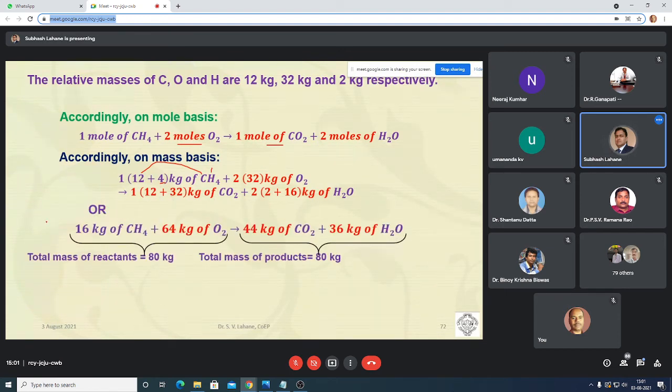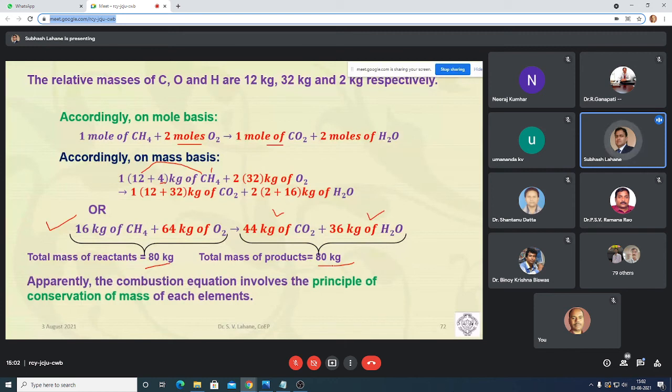So on mass basis, 16 kg of CH4 will react with 64 kg of O2, and it will form 44 kg of CO2 plus 36 kg of H2O. The total mass of reactant is 80 kg, 16 plus 64, and here 44 plus 36 is 80. So the mass of the reactant is equal to the mass of the product. So the conservation of mass equation is followed here. The combustion equation involves the principle of conservation of mass for each element.